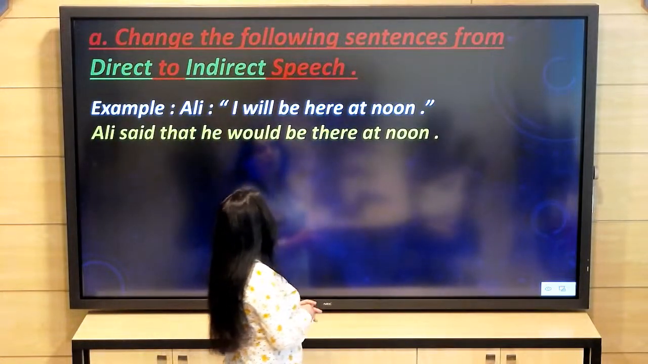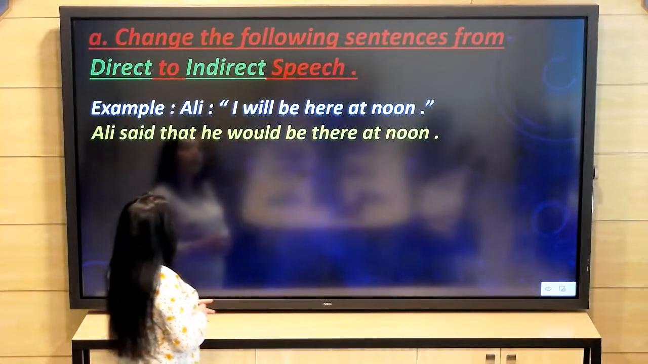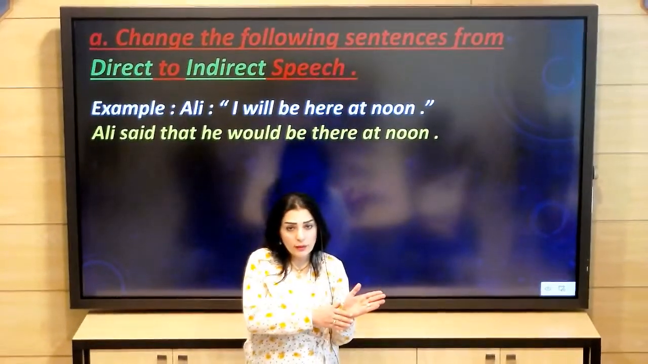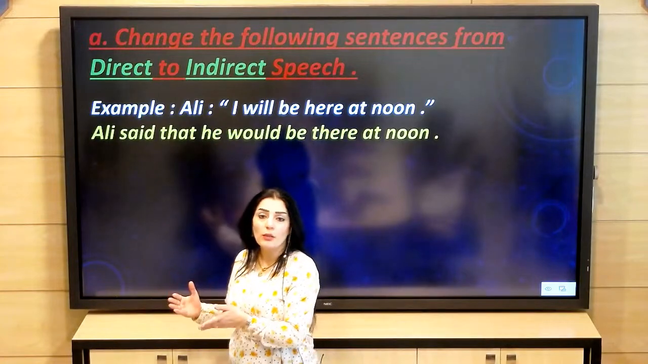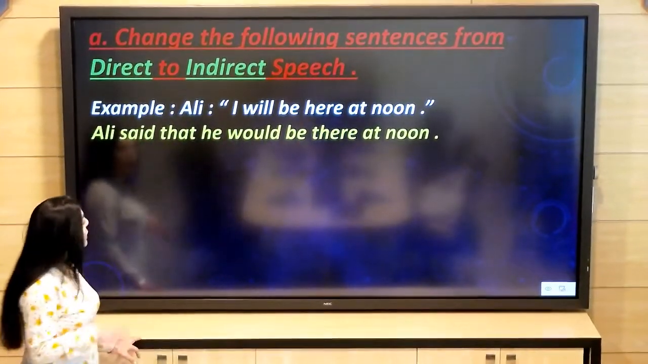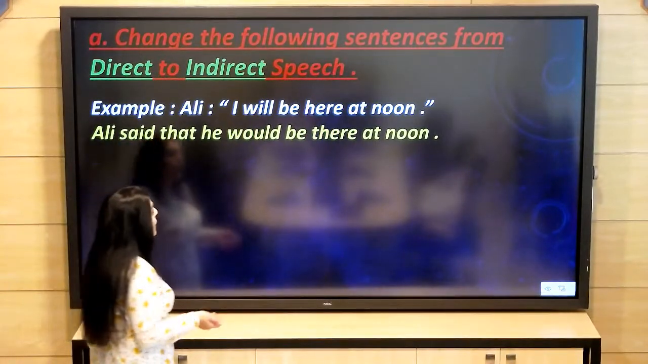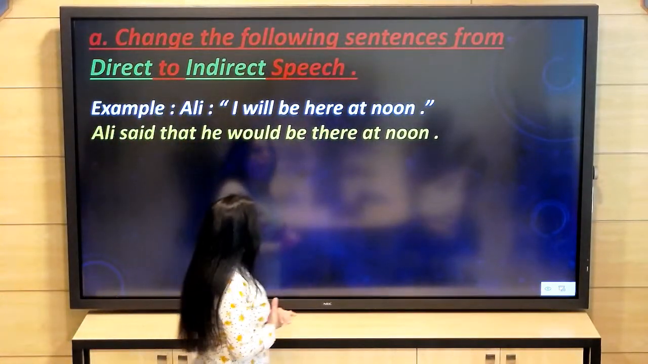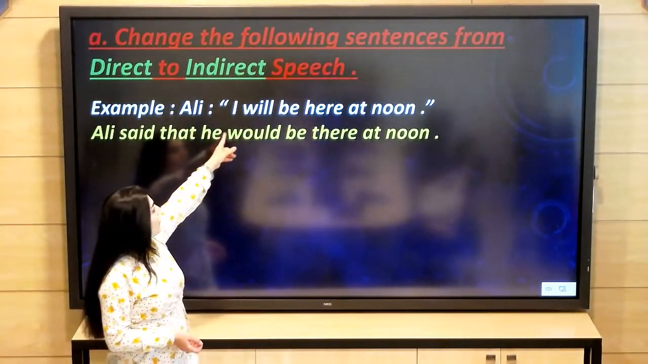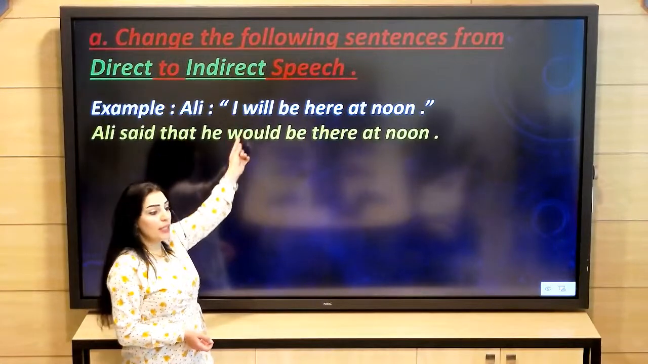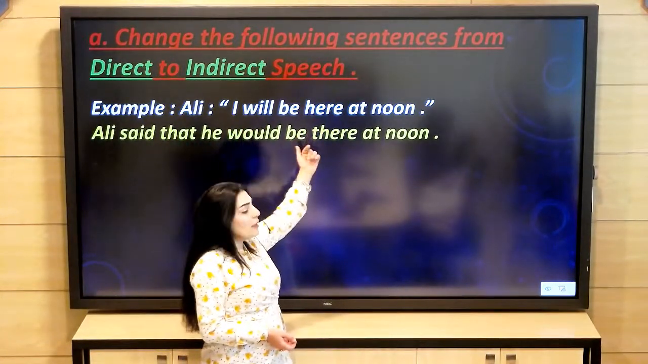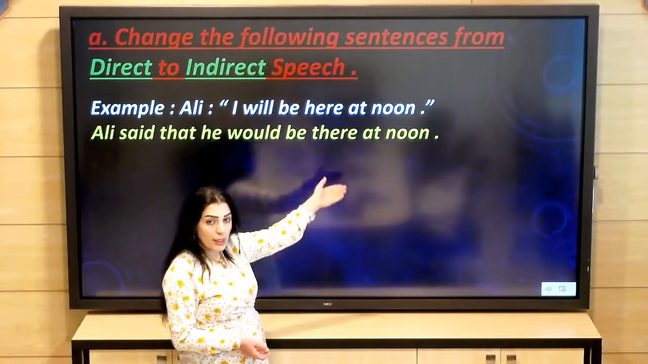Now we're going to do an exercise. Change the following sentences from direct to indirect speech. So here we have direct sentences. We have to change them to indirect speech. Number one, for example: Ali, "I will be here at noon." Ali said that he would be there at noon. Look, will becomes would. Here becomes there.